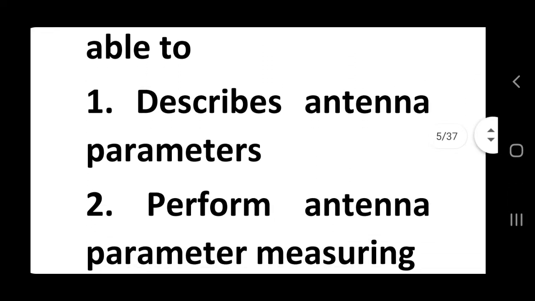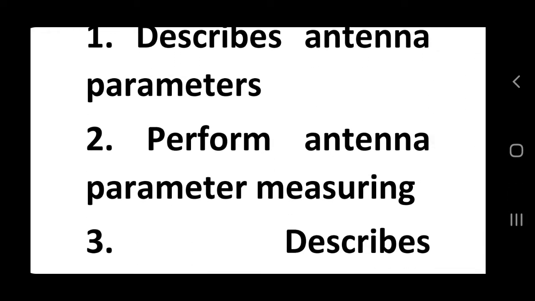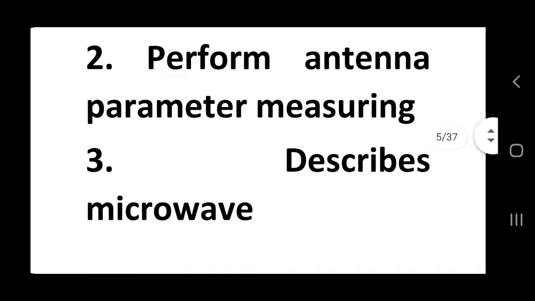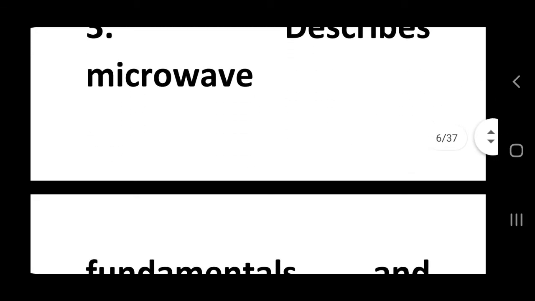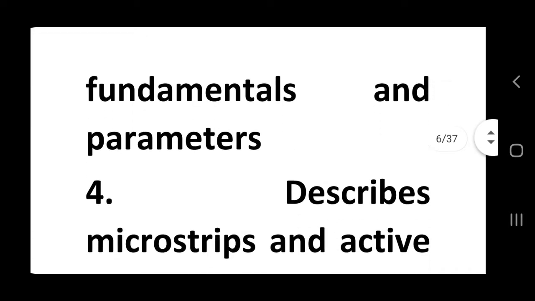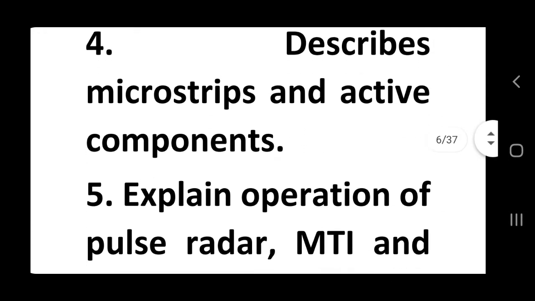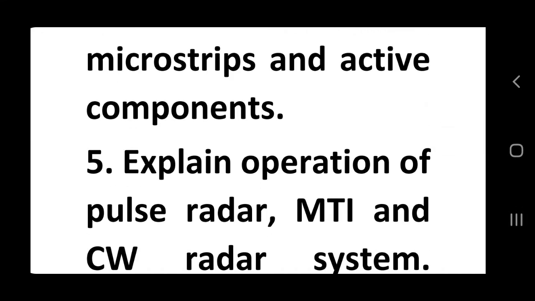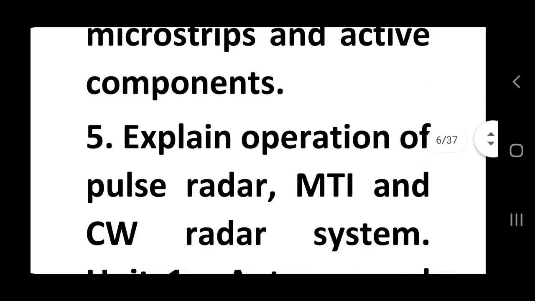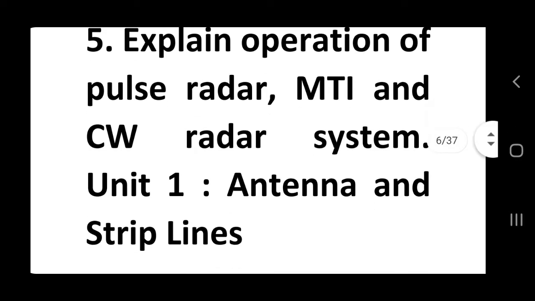Then after completion of the course, the student will be able to, that is the course outcomes: first, describe antenna parameters; second, perform antenna parameter measurement; third, describe microwave fundamentals and parameters; fourth, describe microstrip and active components; fifth, explain the operation of pulse radar, MTI and continuous wave radar systems.